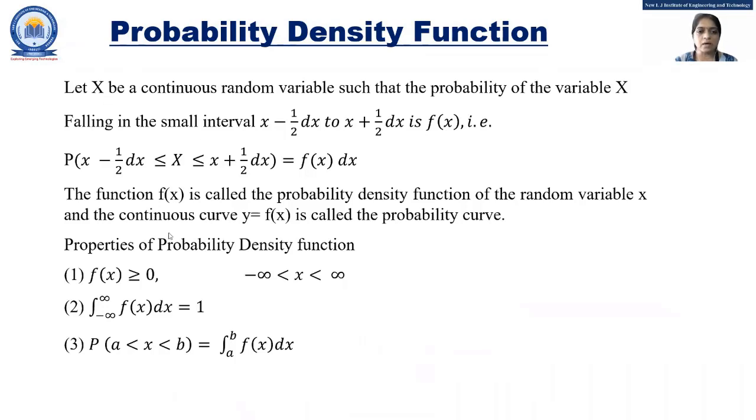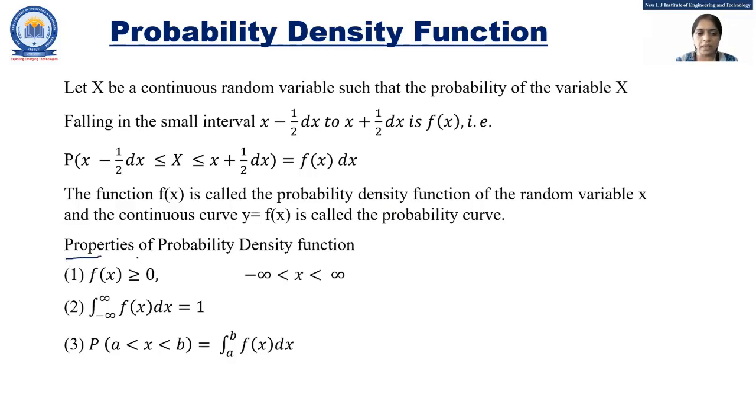Let x be a continuous random variable such that the probability of the variable x falling in the small interval x minus 1/2 dx to x plus 1/2 dx is f of x. Means probability of capital X lies between x minus 1/2 dx to x plus 1/2 dx is f of x into dx. So the function f of x is called the probability density function of the random variable x, and the continuous curve y equal to f of x is called the probability curve.